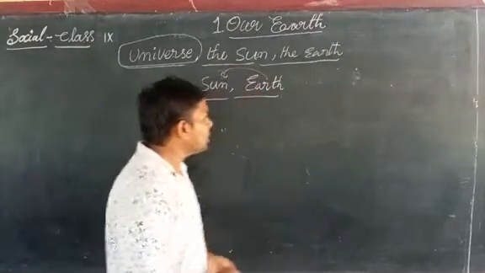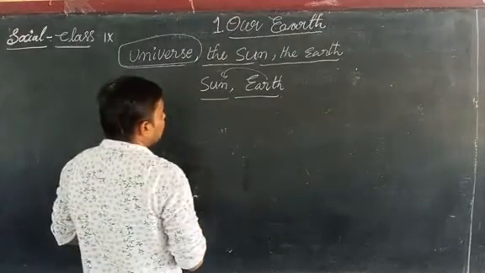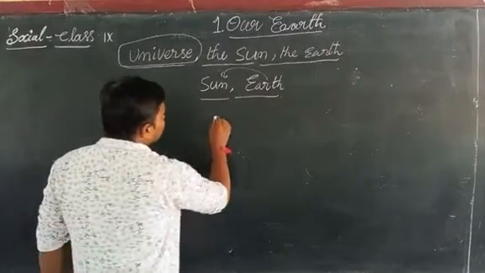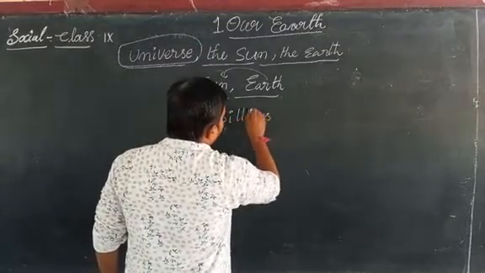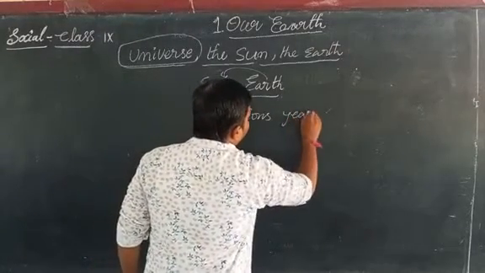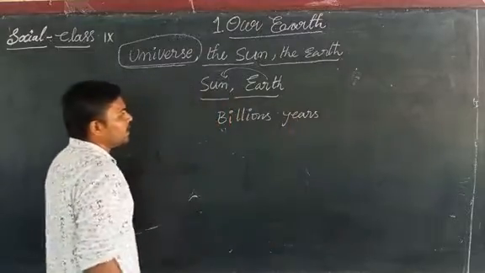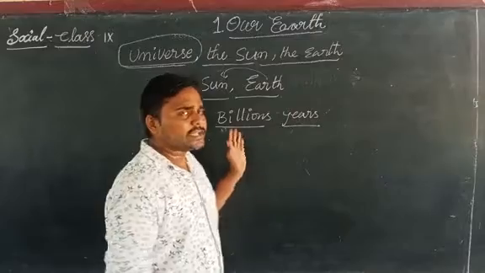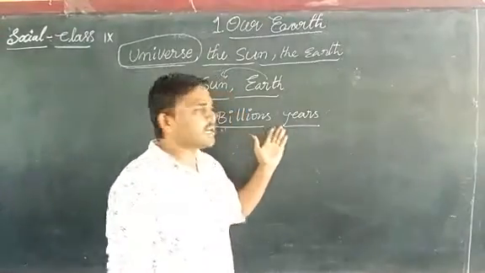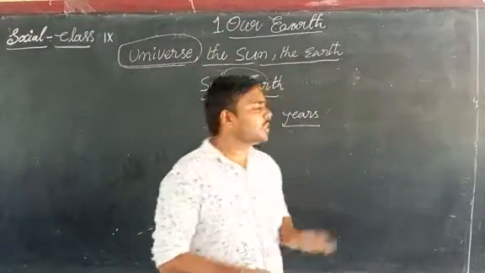But the changes which take place in the space take almost billions of years.